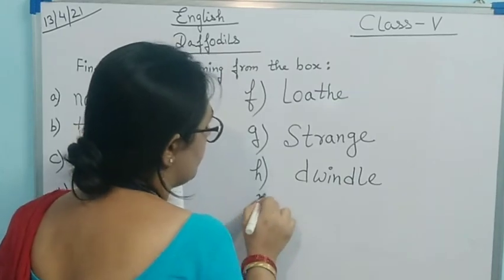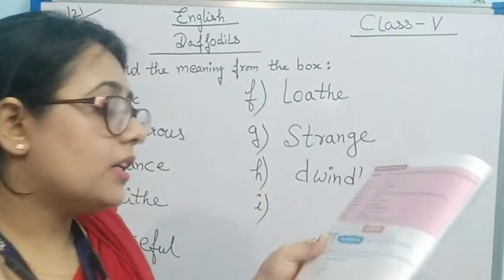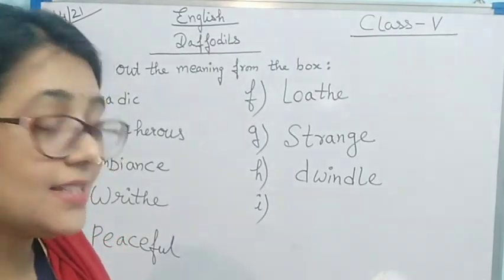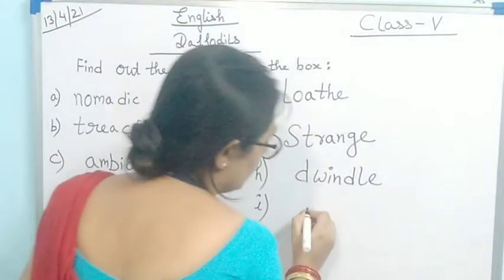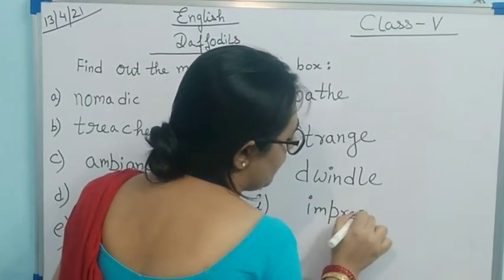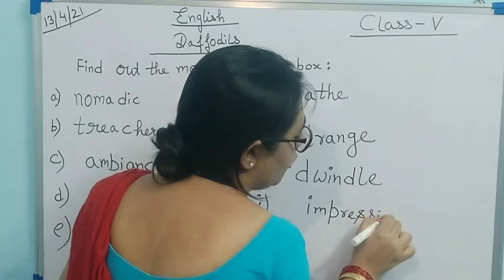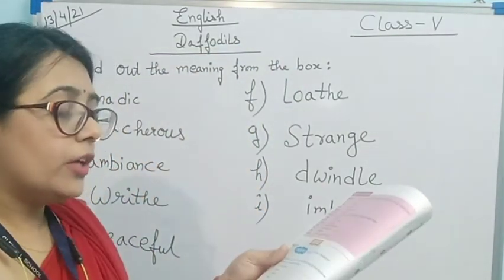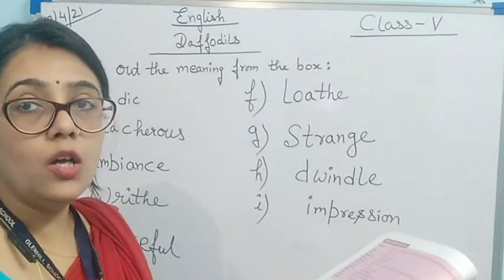Now, I. Mark left behind by a person. That is what? That is impression. Impression. Now J, related to courts and law, that is what?